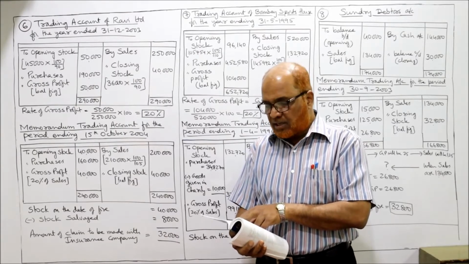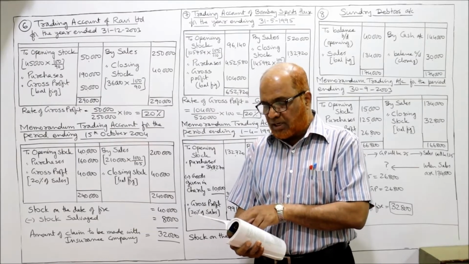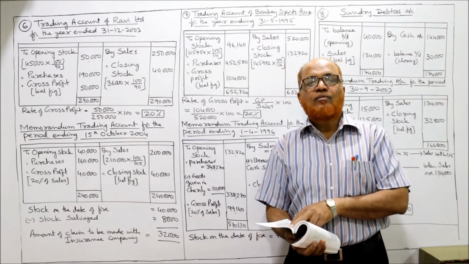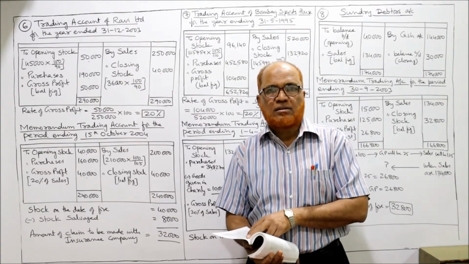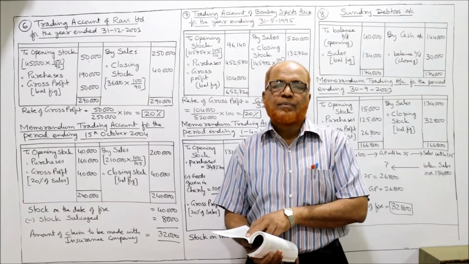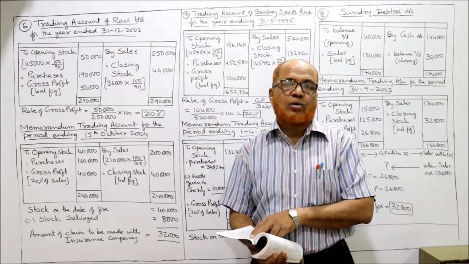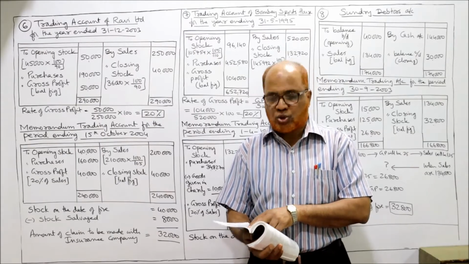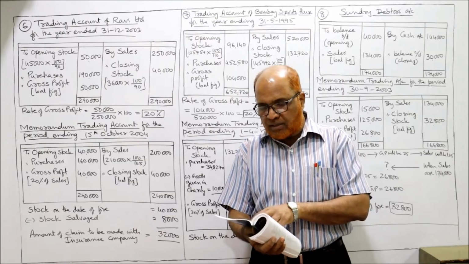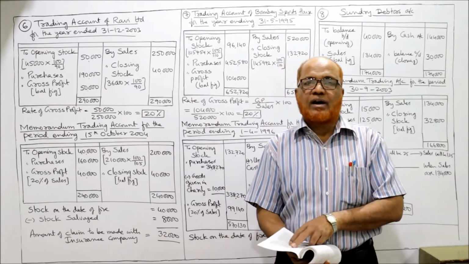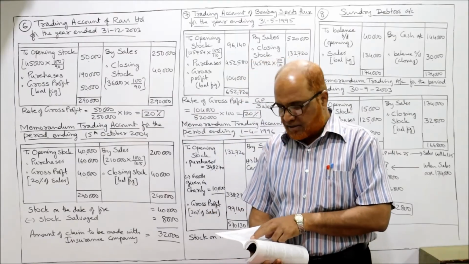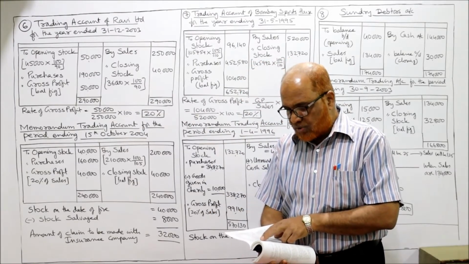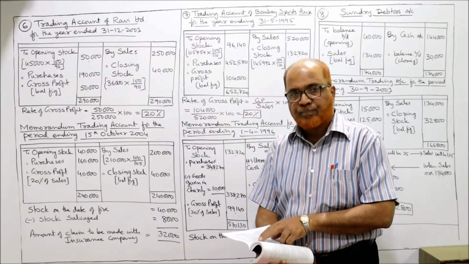So 1st January 2003 is the opening stock, 31st December is the closing stock. So we are given the opening stock, we are given the closing stock of last year. Purchase and sales are given. So we can make the trading account of last year to find out the GP ratio. Purchases during the year 2004 up to the date of fire. This is the current year purchases, year in which fire occurred. And sales during the year 2004 up to the date of fire, 2,10,000.